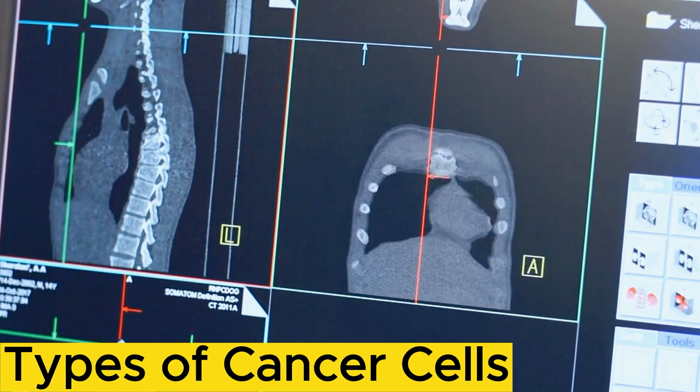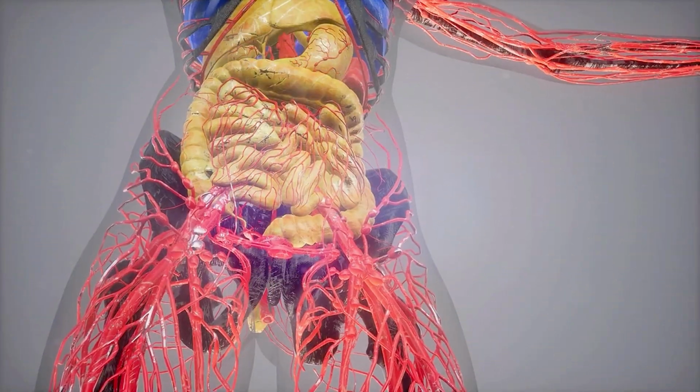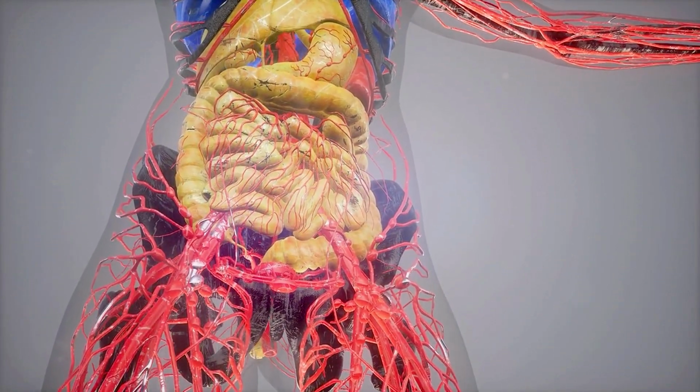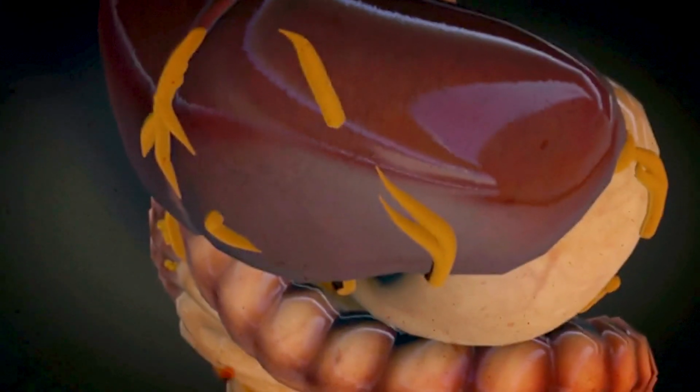Various types of cancer cells. Cancer is a complex and diverse disease that can affect many different organs and tissues in the body. Cancer cells can also have different characteristics and behaviors depending on the type of cancer. Here are a few examples of different types of cancer cells.